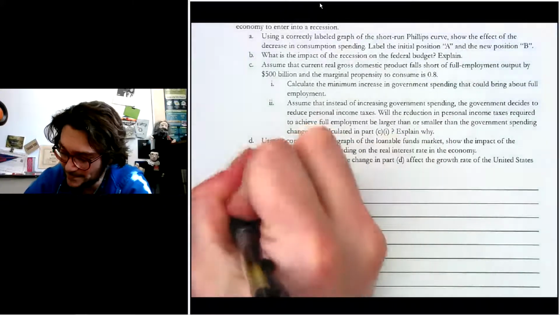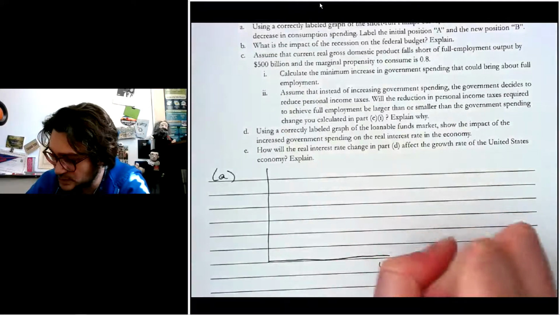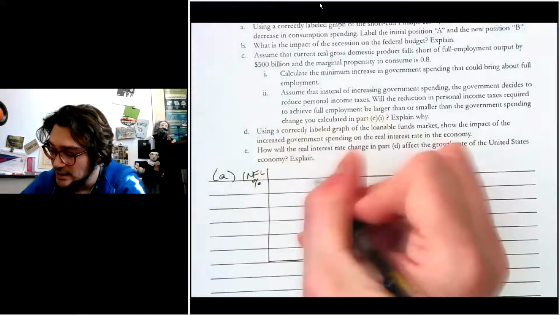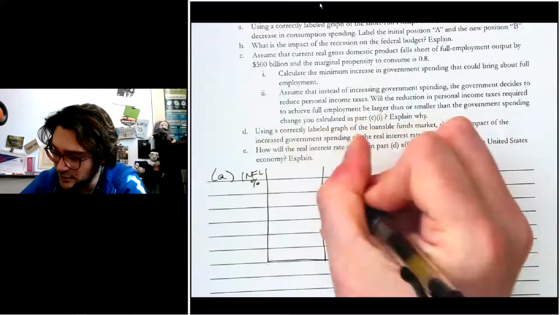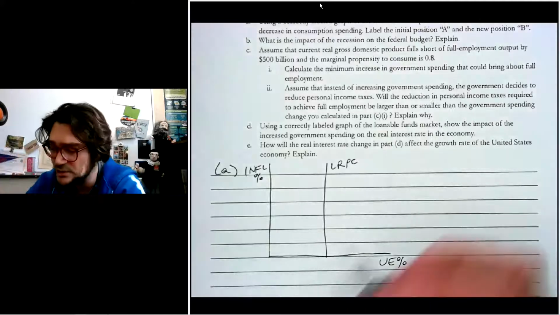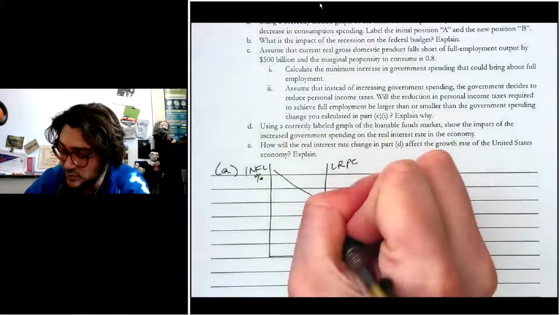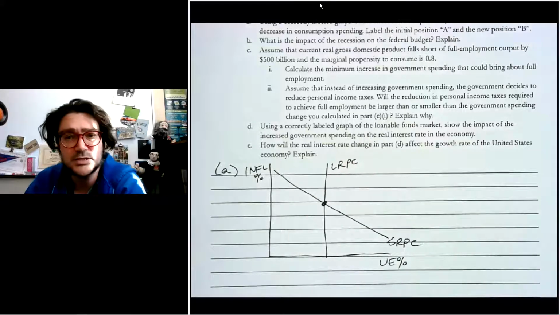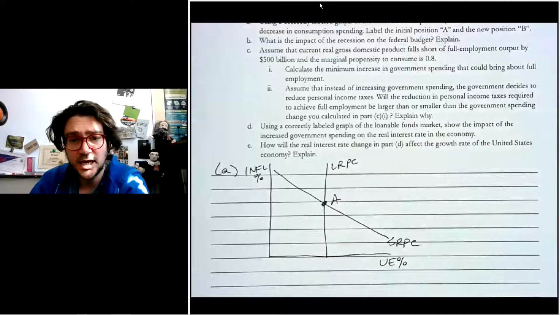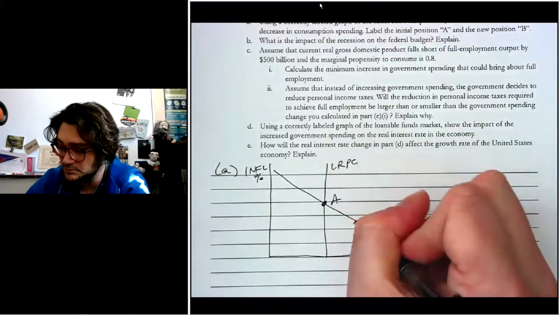So part A says, put a little Phillips curve in here, unemployment percent, inflation percent. Like I said in the last video, I really like the LRPC because it allows you to tell whether the economy is in expansion, recession, or long run. And so I'm going to put it on there. Again, you're not going to get points off for that. The initial is A, and then it says that we lost consumption spending, so we entered a recession. So a recession is B.